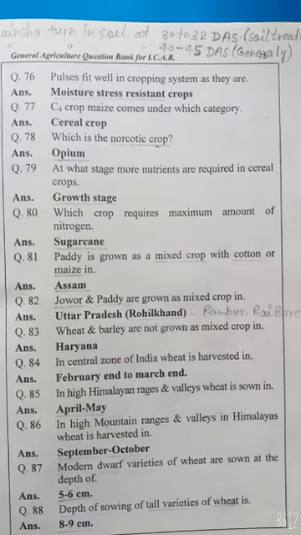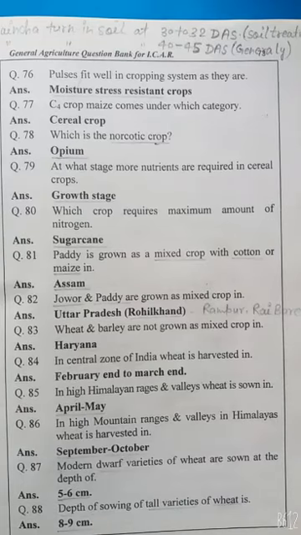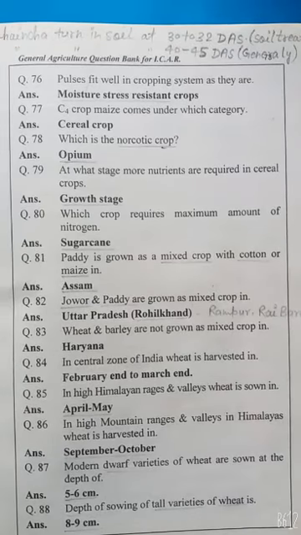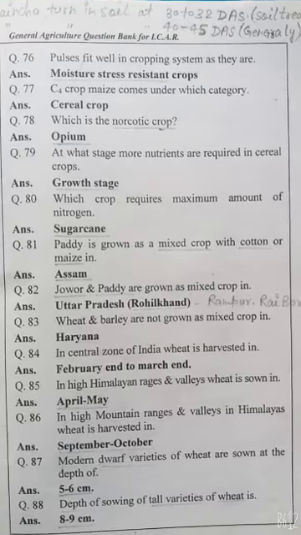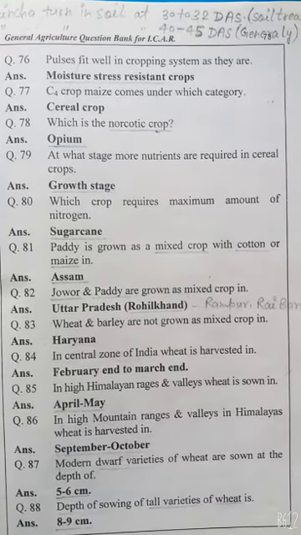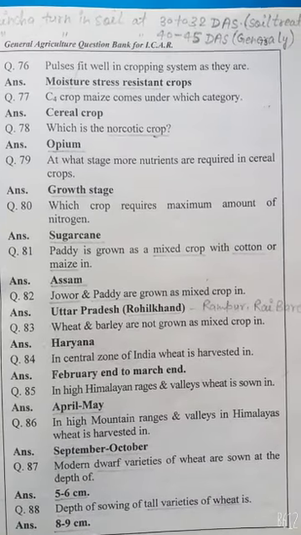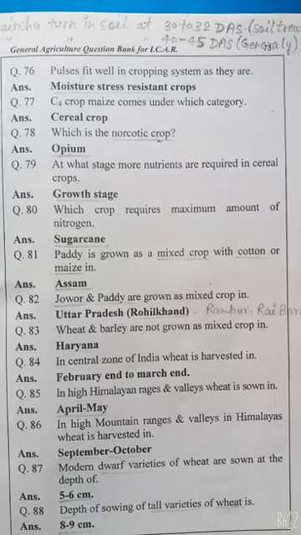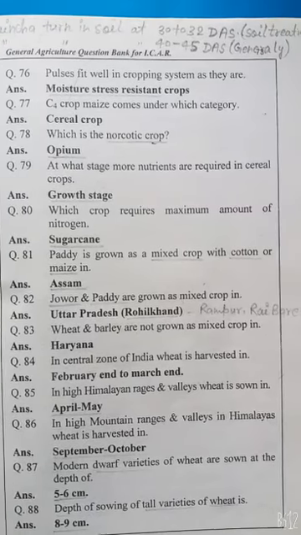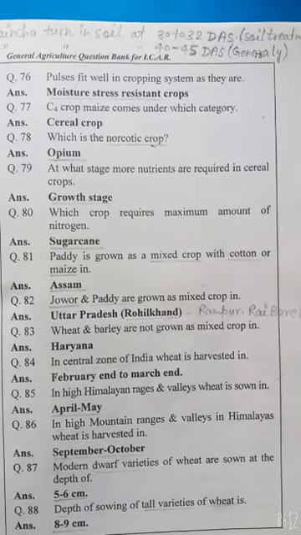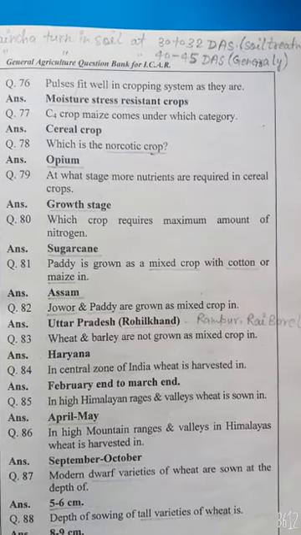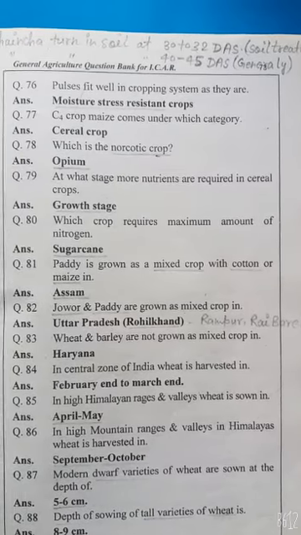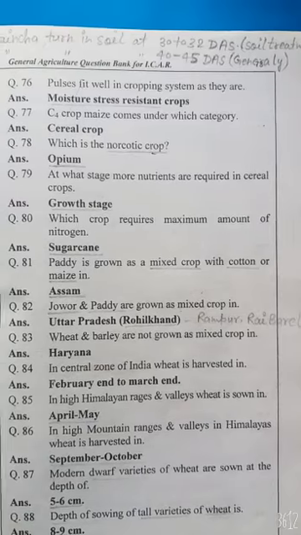Which is the narcotic crop? Opium. At what stage are more nutrients required in cereal crops? Growth stage. Which crop requires maximum amount of nitrogen? Sugarcane. Paddy is grown as a mixed crop with cotton or maize in Assam. Jowar and paddy are grown as mixed crop in Uttar Pradesh, Rohilkhand region. Wheat and barley are not grown as a mixed crop in Haryana.